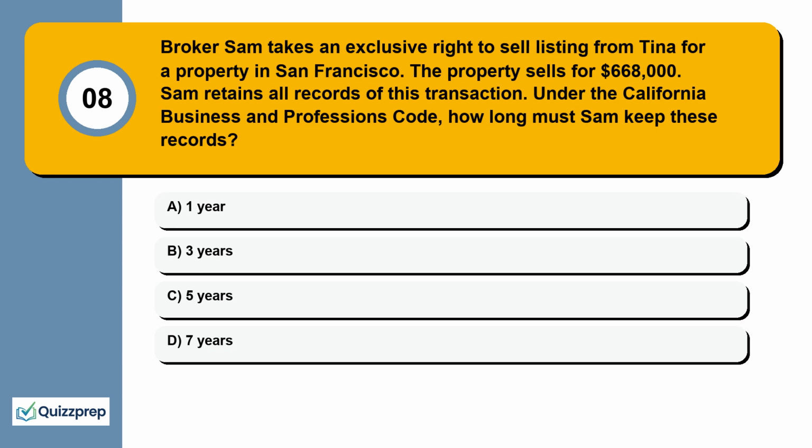Question 8. Broker Sam takes an exclusive right to sell listing from Tina for a property in San Francisco. The property sells for $668,000. Sam retains all records of this transaction. Under the California Business and Professions Code, how long must Sam keep these records? 1 year, 3 years, 5 years, 7 years.